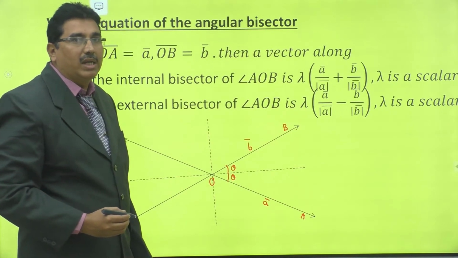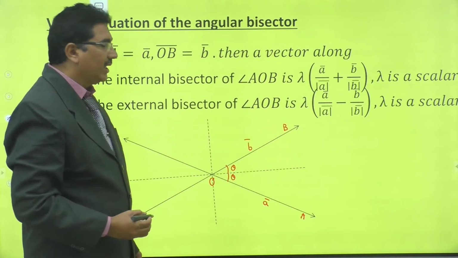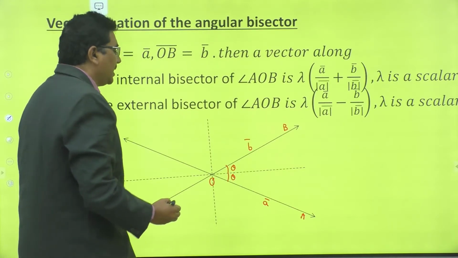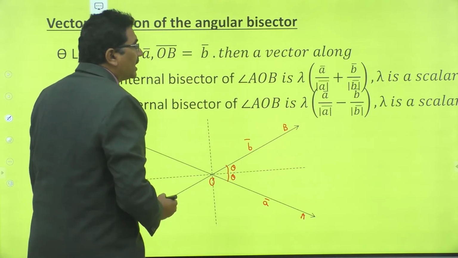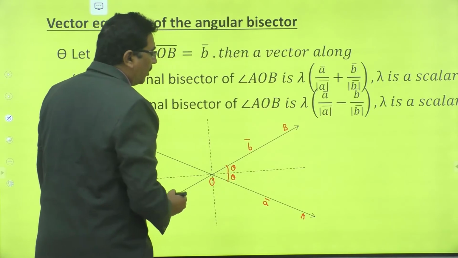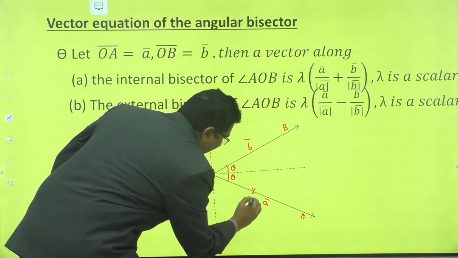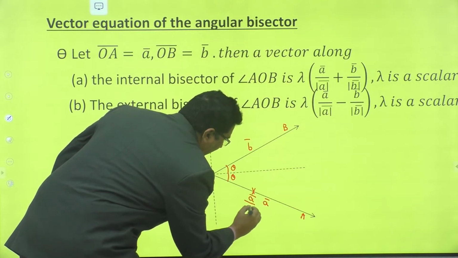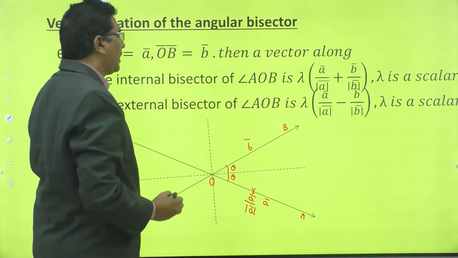Right, how to derive that equation? This is a vector a bar. Now let us consider a unit vector along the direction of a bar. Suppose this is the unit vector a bar by mod a bar.